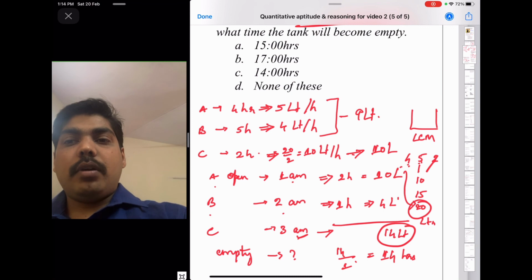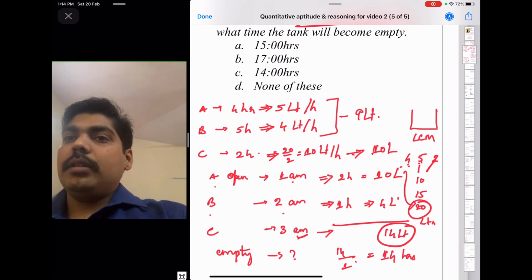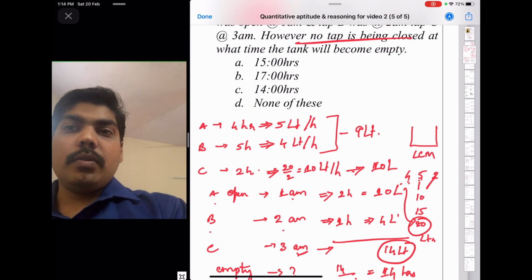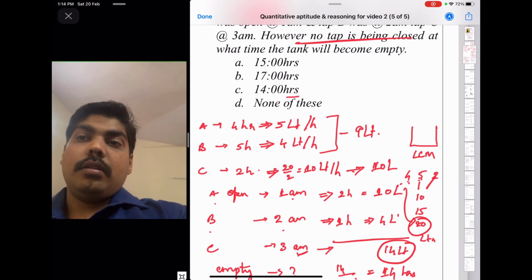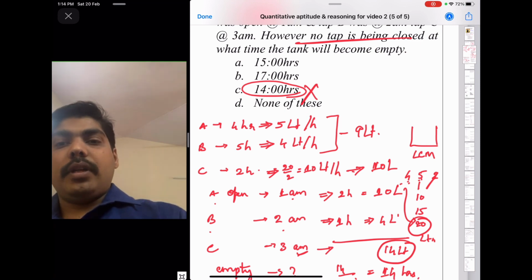Okay, 14 hours from 3 a.m. Remember, here they did not ask for the hours, they are asking for the time. So this will not be your answer. 14 hours from 3 a.m., that means 14 plus 3, 17.